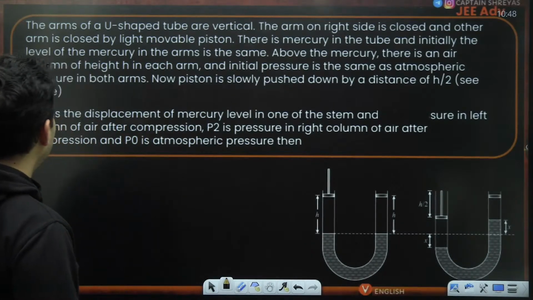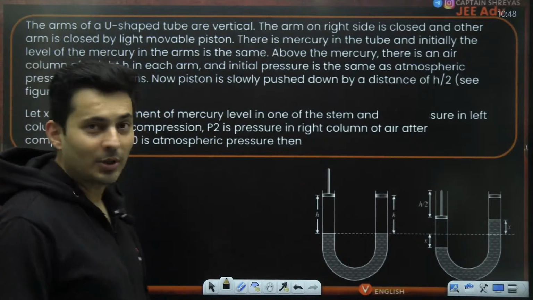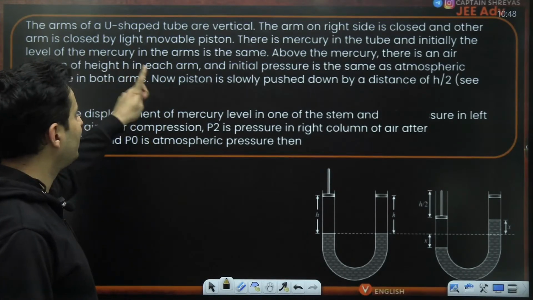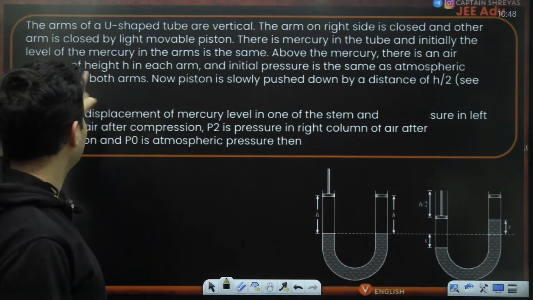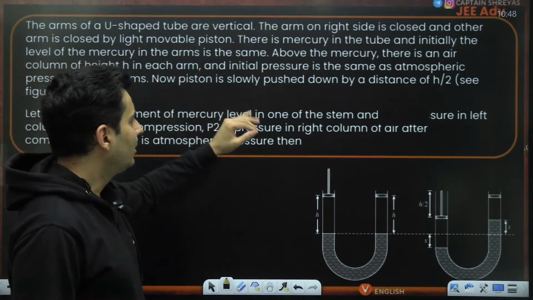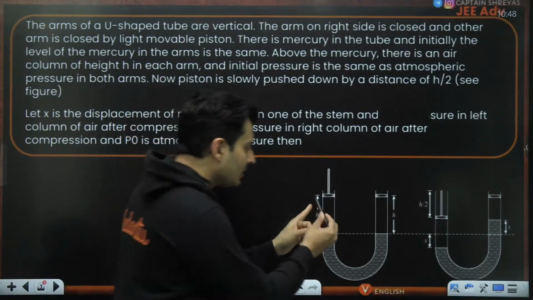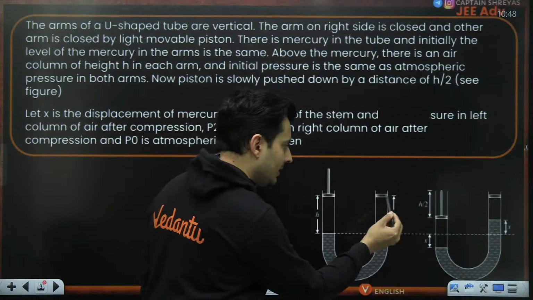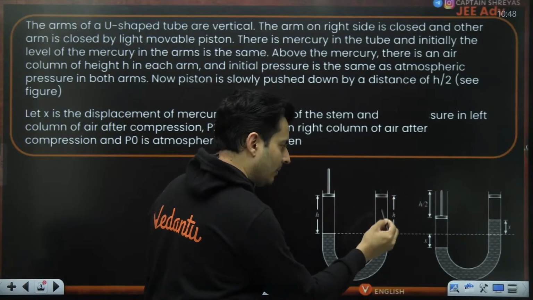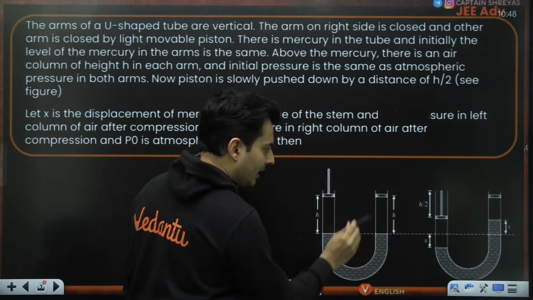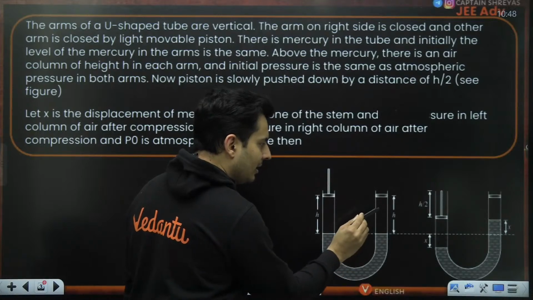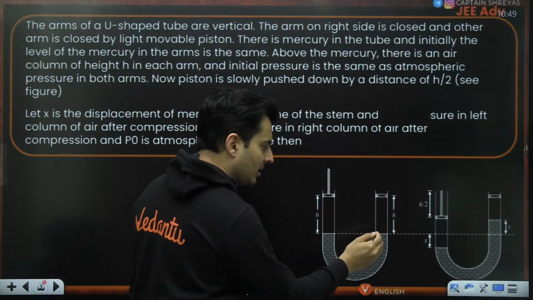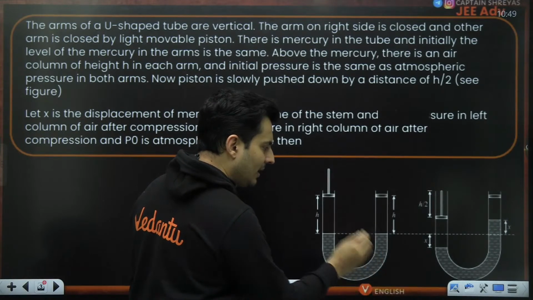Arms of U-shaped tube are vertical. The arm on the right side is closed and the other arm is closed by a light movable piston. There is mercury in the tube and initially the level of mercury in the arms is the same. So let's understand. This is a U-tube. There is mercury filled here. There is some air gap here. This part is fixed. It can't go up. This can't go down. So whatever atmospheric air has been trapped here, it can't escape out. If the mercury goes up, this gas will be compressed. If this mercury goes down, this particular gas will expand.